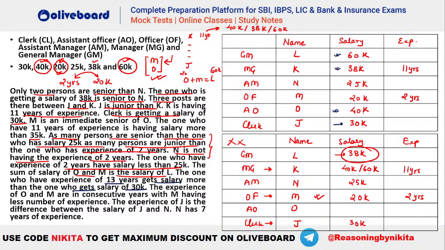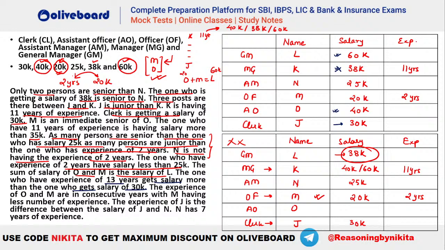So either of the three should be your 13 years of experience, isn't it? So either 60k will be the one who is having 13 years of experience. 38k is already having 11 years of experience, so this cannot be there. 40k also can be the one who is having 13 years of experience.